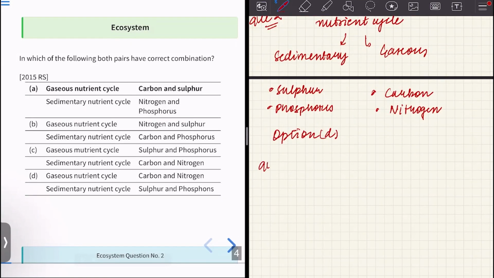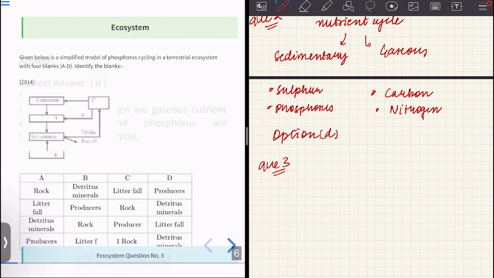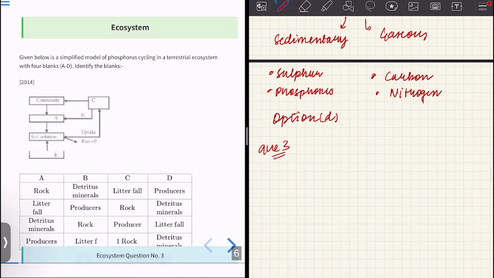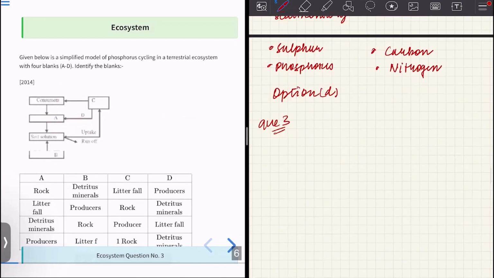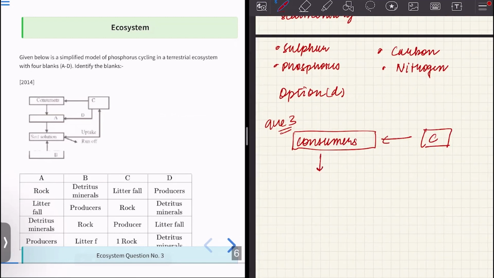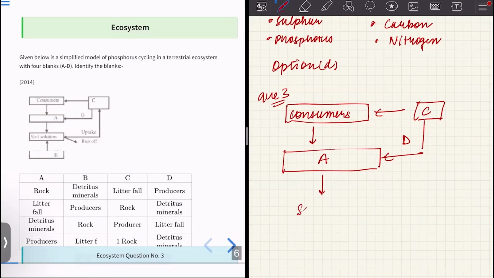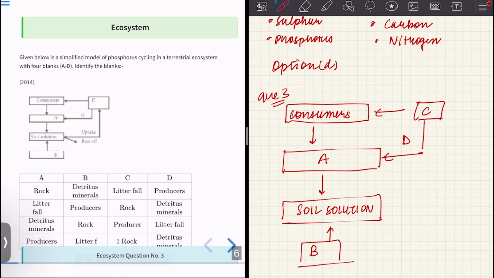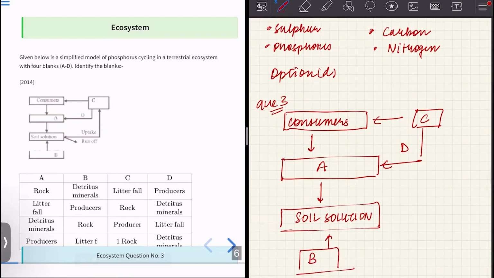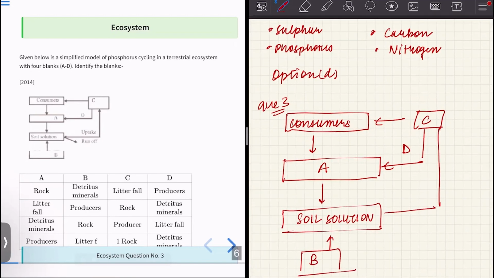Moving on to the next one, we have question number three. Question number three is we need to fill in the blanks. We have consumers, which E, then consumers are taken up by A, and C is also taken up by C by the process of D is taken up by A, and then we have soil solution. B is taken up by soil solution.